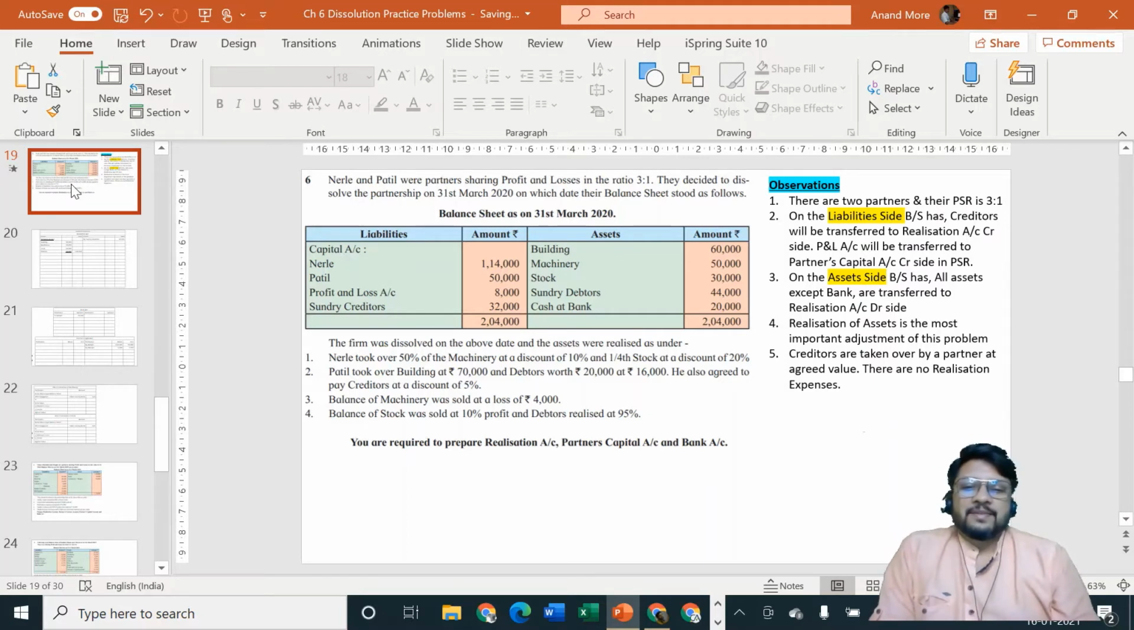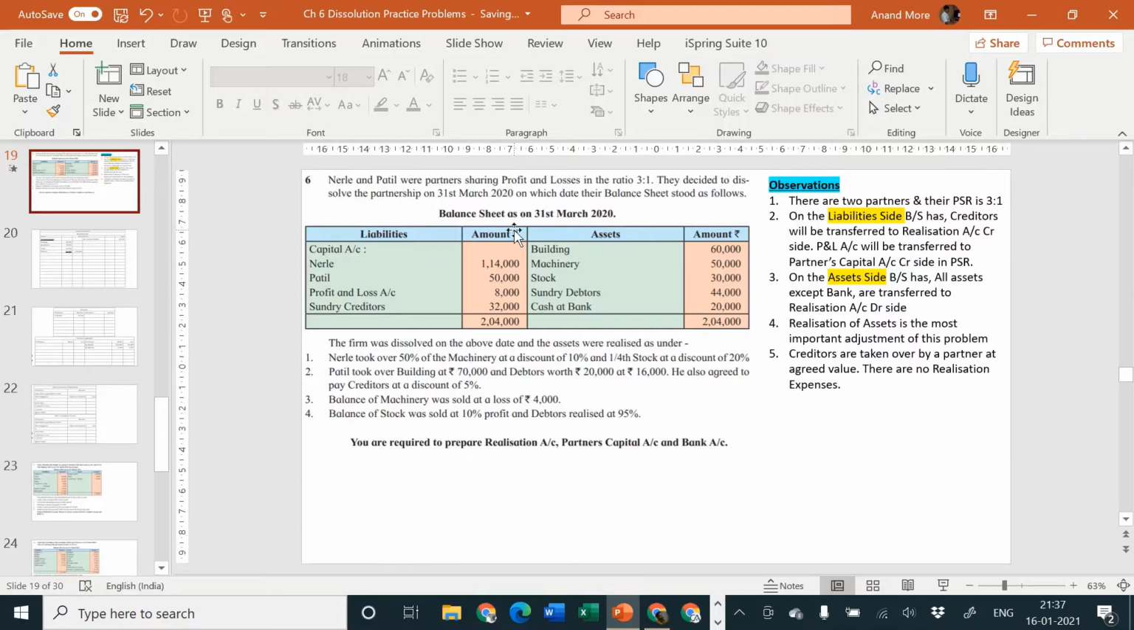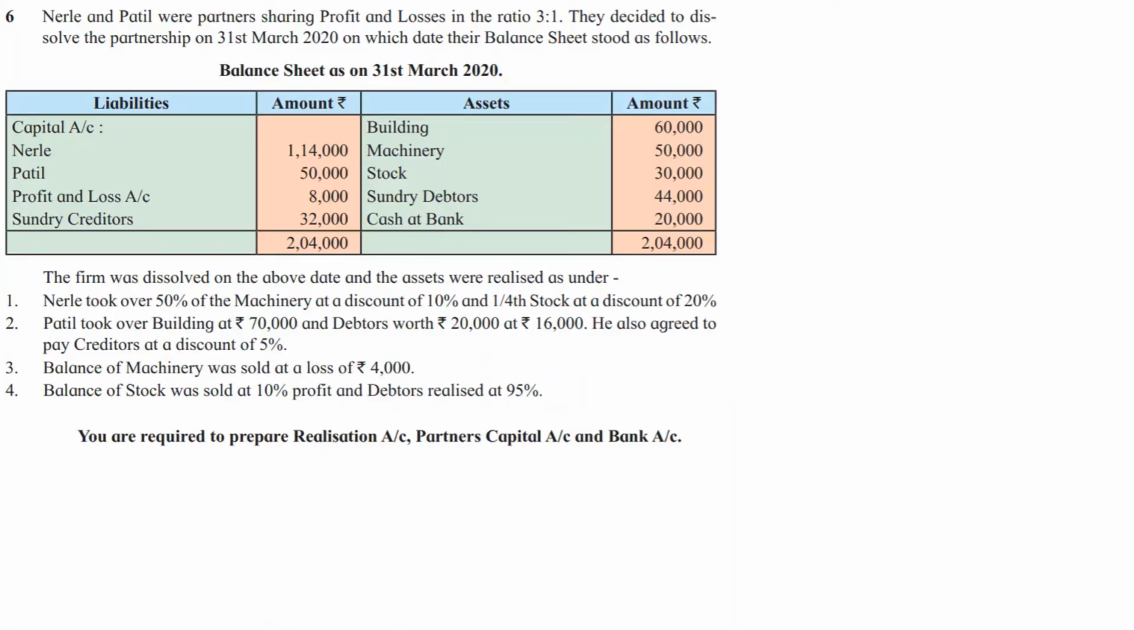Be with me. Whatever is your intelligence, whatever is your concentration level, I want it to be at the highest peak now. Now I'll completely vanish from the screen. I just want you to look at the problem. No need to look at me. The firm was dissolved on the above date and the assets were realized as under. Nerle took over 50% of machinery at a discount of 10% and 1/4 of the stock at a discount of 20%. So I'll specify machinery and stock are the two different items which are taken over by Nerle.